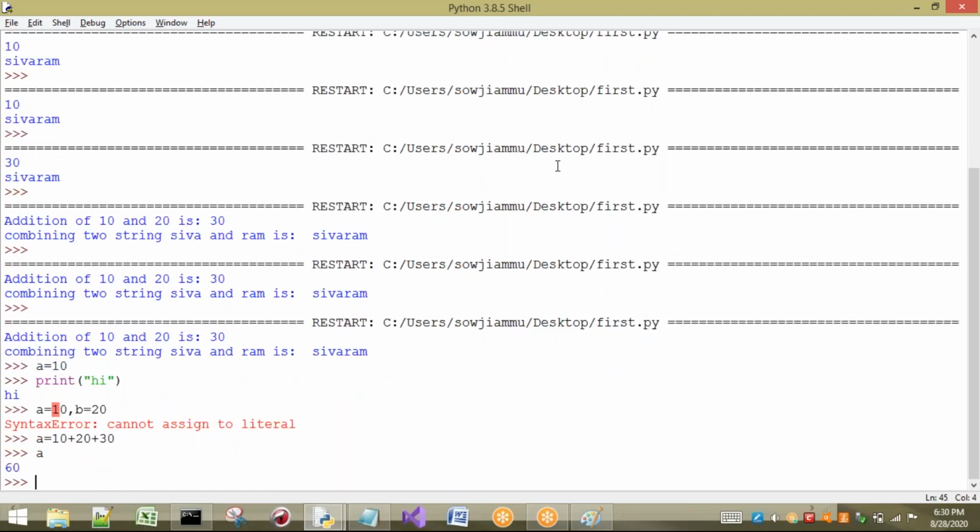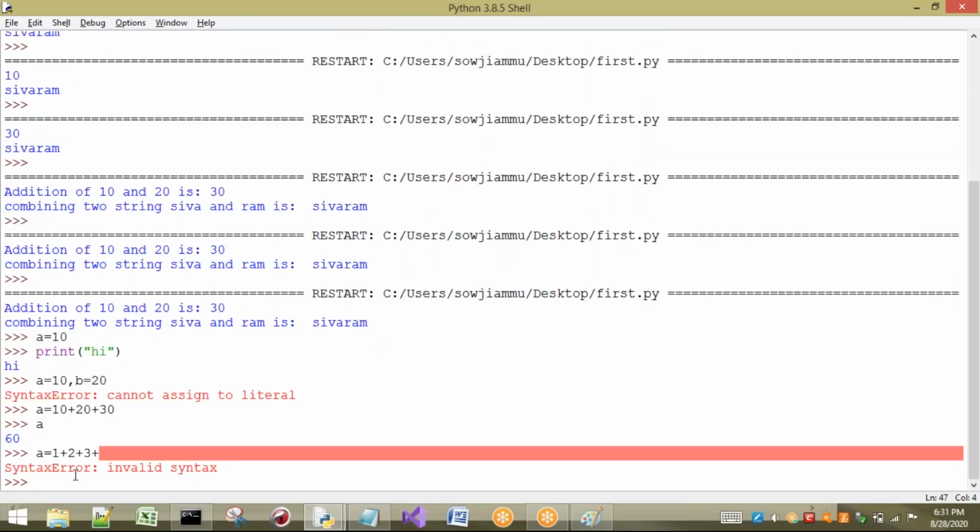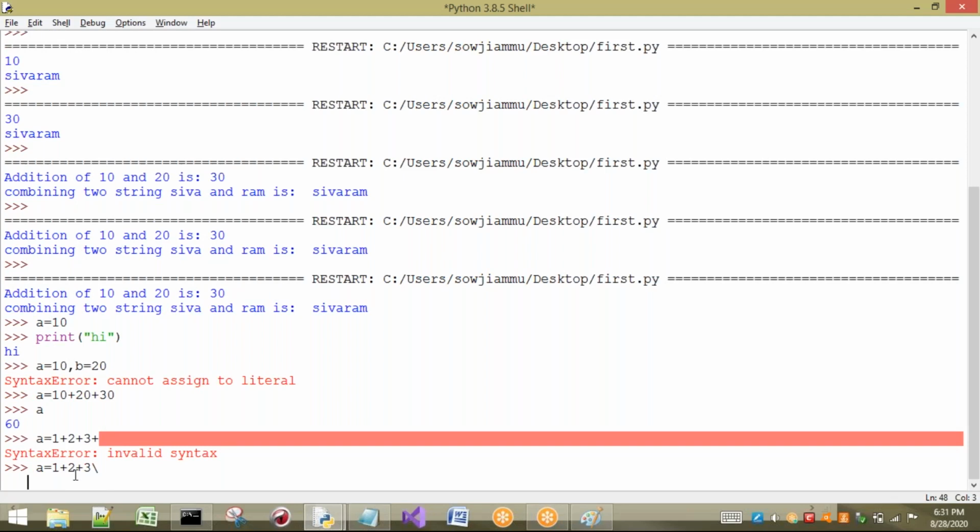Now I want to take a multiple line statement, a equal to 1 plus 2 plus 3 plus, and I want to write the remaining code in the next line. So what do I have to do? I have to use a backslash symbol after the statement. Now if I press enter, it is not going to execute.